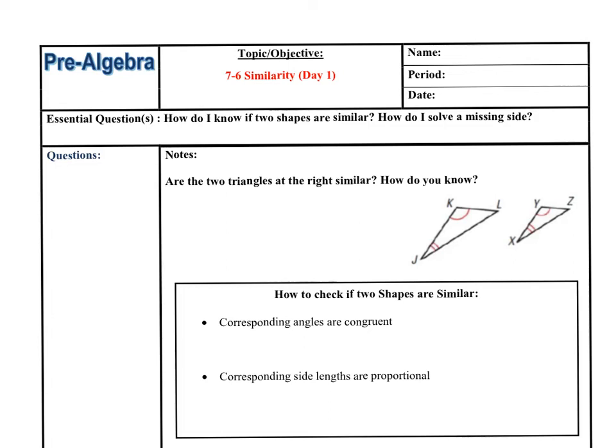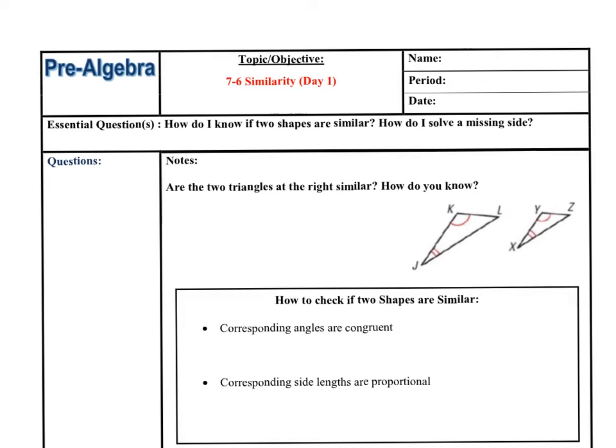Alright, today we're looking at similarity for triangles, and we have used the word similar before to describe triangles or any shape that is the same shape but a different size. So let's write that down for our definition: we want things that are the same shape but they're a different size.